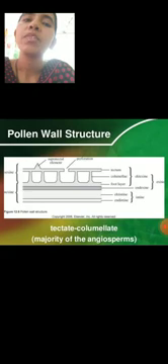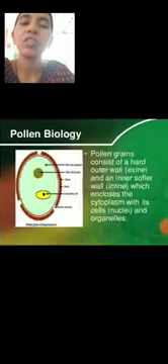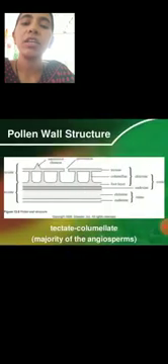So this is about the pollen grain structure, the exine and intine.